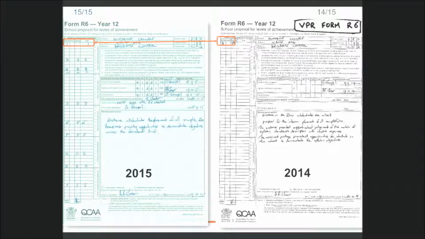Note this time that the VPR student is not required as a sample, even though the student is the highest placed in the cohort. However, as already noted, the student has been subject to moderation processes and has already been verified. Note that the student must be included in the initial column when the Form R6 is sent to verification, though the student is not subject to the process. This is because all students in the Year 12 cohort who have completed study of at least one semester of an approved school work program must be placed as a sample or as a non-sample on the Form R6.